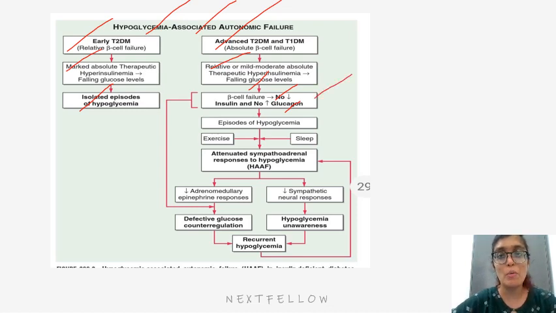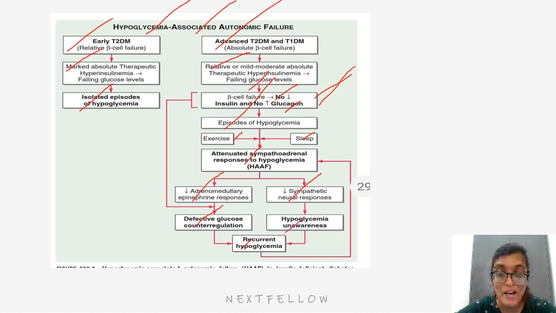So the first response towards autonomic failure is there is no decrease in insulin and no increase in glucagon. So there are episodes of hypoglycemia. During exercise and during sleep, there is attenuated sympathoadrenal response to hypoglycemia. So there is decreased adrenal medullary epinephrine response and decreased sympathetic neural response. So there is defective glucose counter-regulation and there is recurrent hypoglycemia.